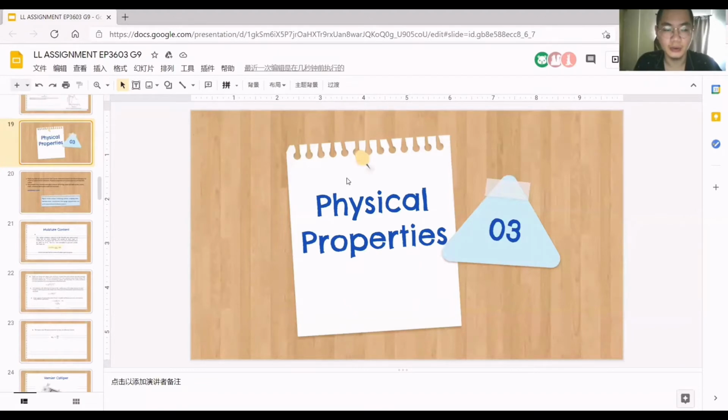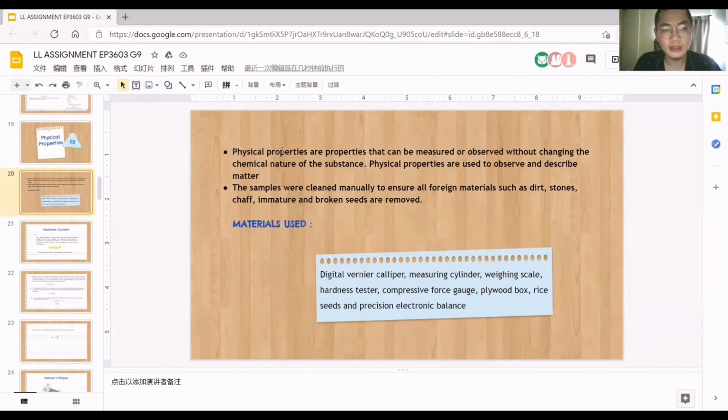And now I will present physical properties. Physical properties are properties that can be measured or observed without changing the chemical nature of the substance. Physical properties are used to observe and describe matter. The samples were cleaned manually to ensure all foreign materials such as dirt, stones, chaff, immature and broken seeds are removed.